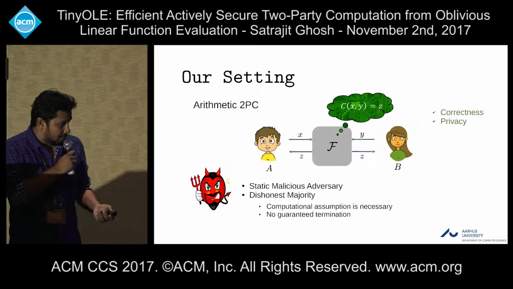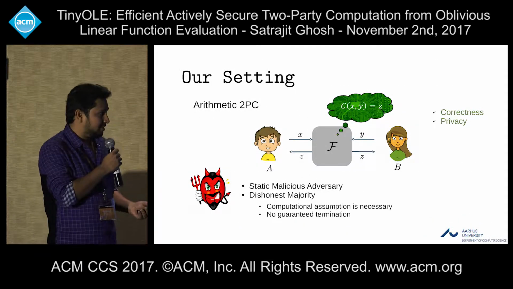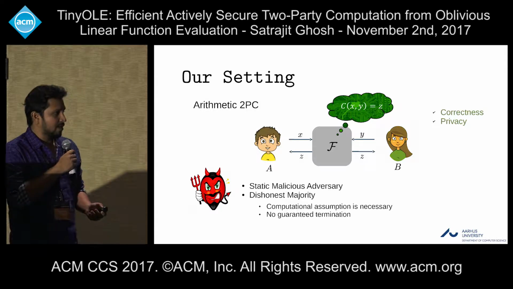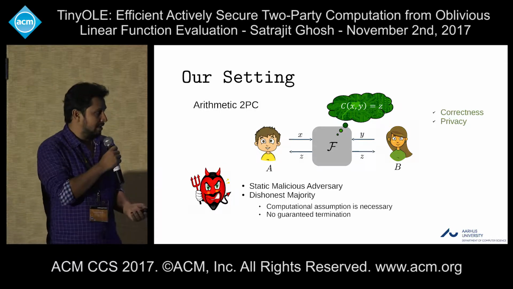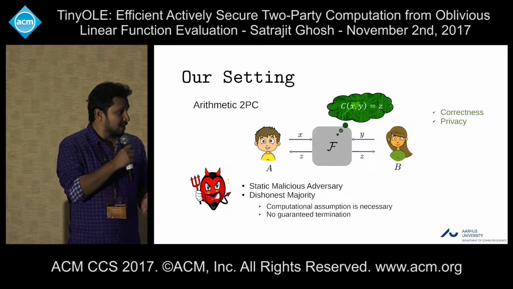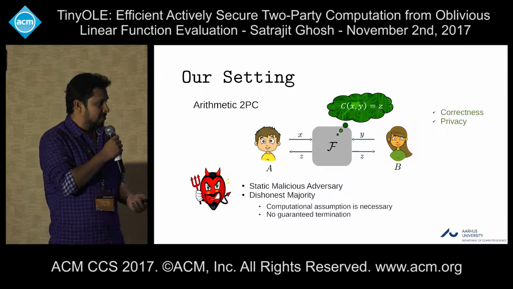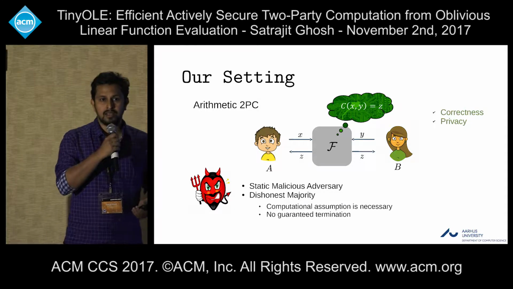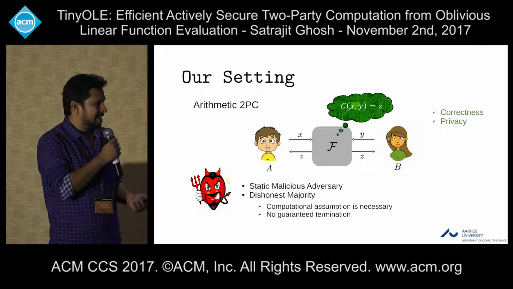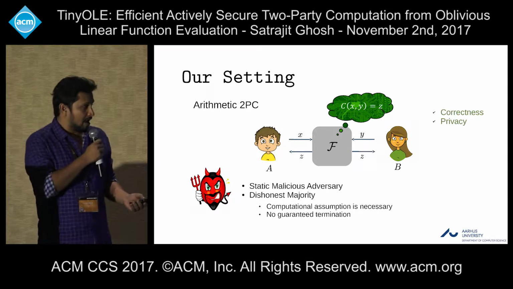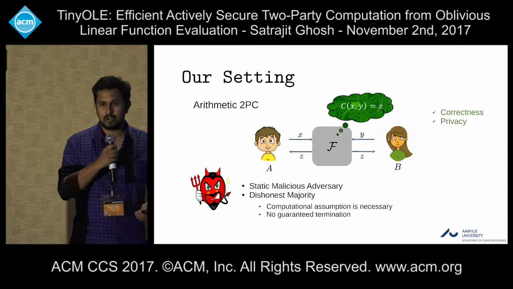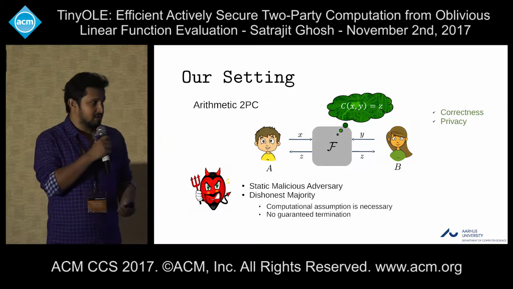So first, our starting point is arithmetic 2PC. We are working in the setting of arithmetic two-party computation, where two parties A and B want to compute some arithmetic circuit C in a secure fashion. The parties give their secret inputs X and Y to the protocol, and at the end of the protocol, they get some value Z. It requires the protocol to be correct. That means that C of X, Y must be equal to Z.